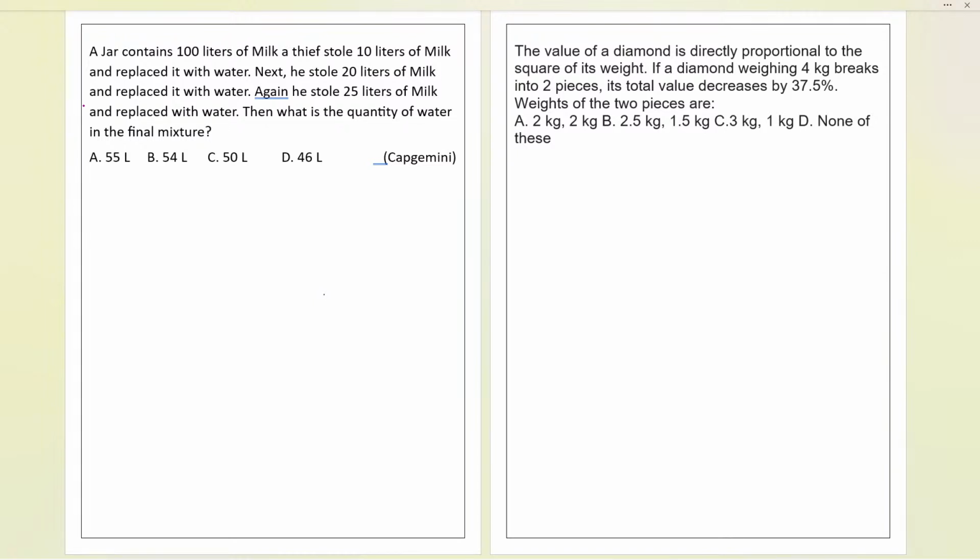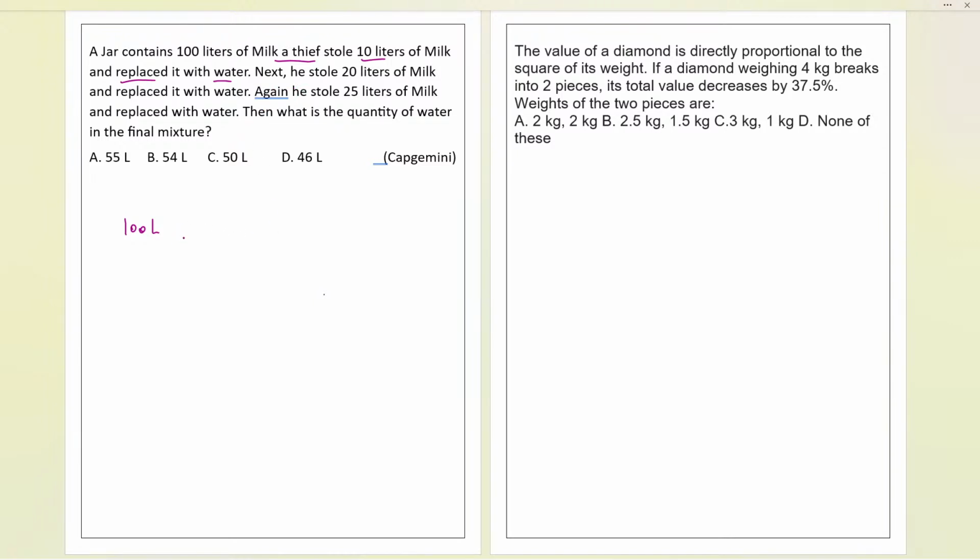Now the jar contains 100 liters of milk. A thief stole 10 liters of milk and replaced it with water. So now it is happening that in total we have 100 liters only, and it is replaced again and again. Suppose in our home, definitely not a thief, a cat is coming, and the cat drinks 10 liters of milk. Suppose somebody came and replaced it with water. That is what happened here.